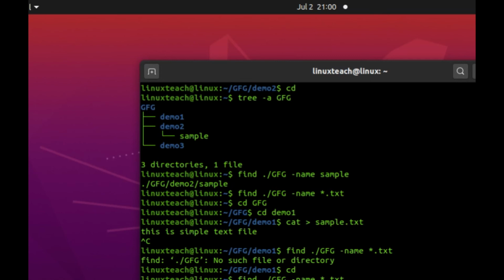So how do we find and delete a file with confirmation? I want to find a txt file and delete it with confirmation. For that I need to type find. First I will clear everything.